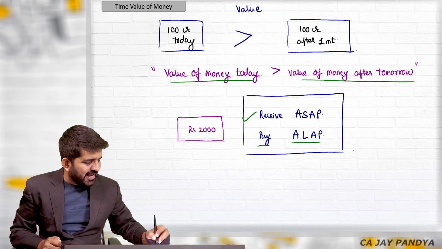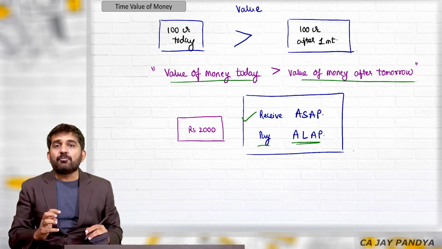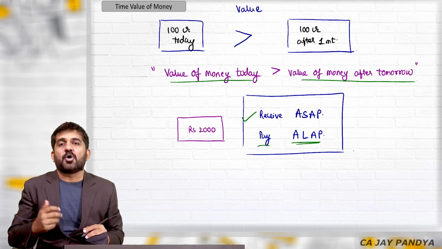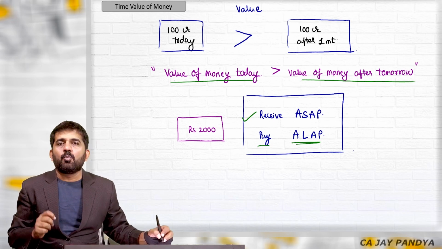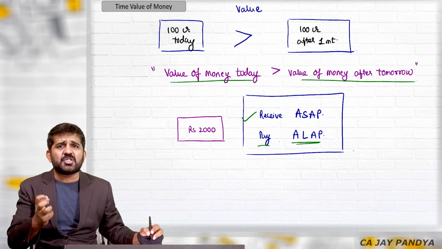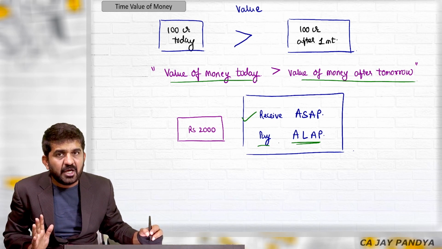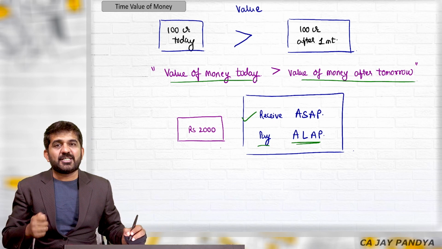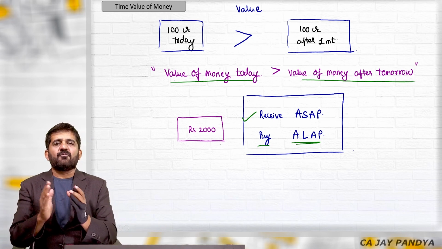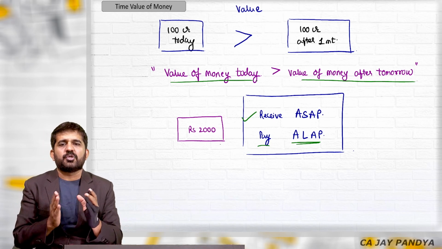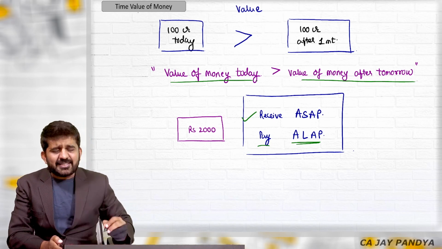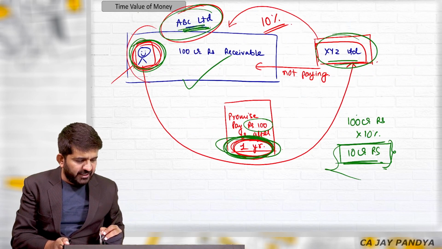And pay as late as possible. I'm not saying go for default, go for penal charges, go for penal interest. But find out what the due date is exactly, or just for safety, pay 1 day before that particular payment. Receive as soon as possible, pay as late as possible. What is the concept? Value of money today is more than value of money even tomorrow. This is the concept of time value of money.